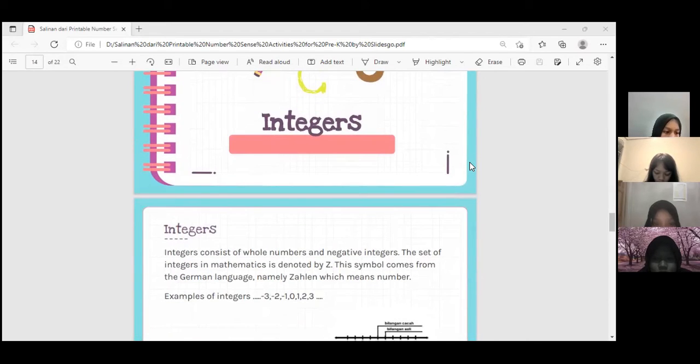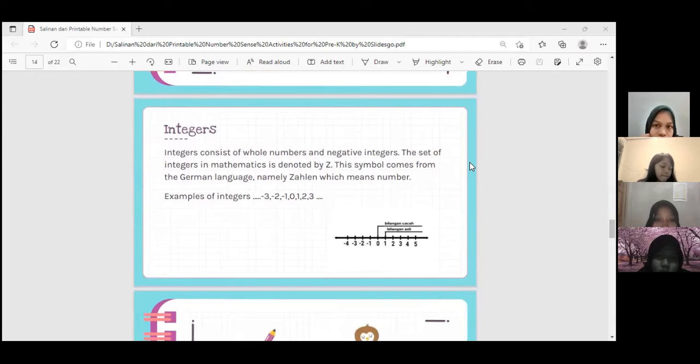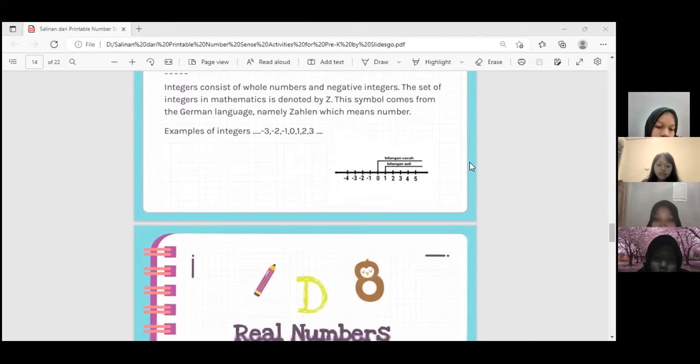Integers consist of whole numbers and negative numbers. The set of integers in mathematics is denoted by Z. This symbol comes from the German language, namely Zahlen, which means number. Examples of integers: negative 3, negative 2, negative 1, 0, 1, 2, 3.